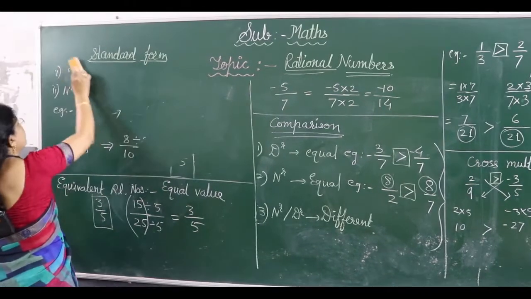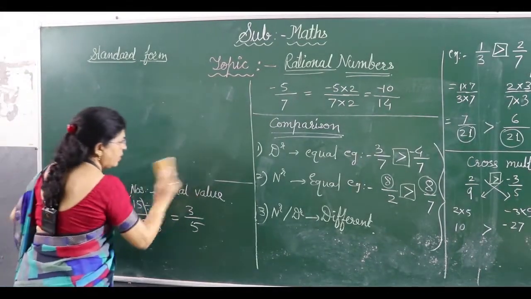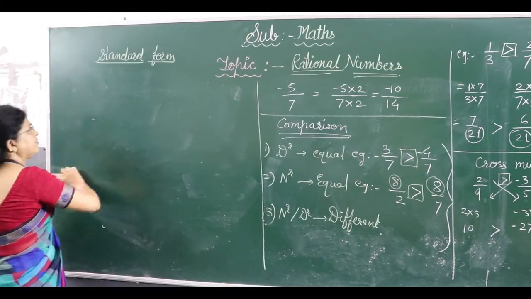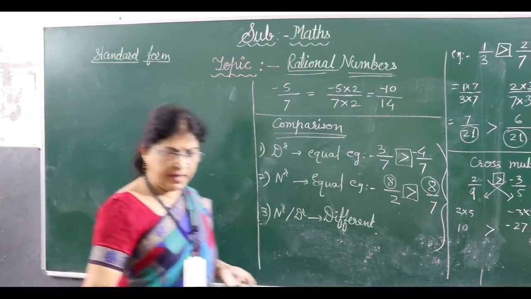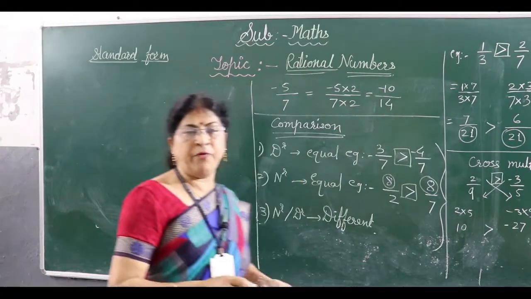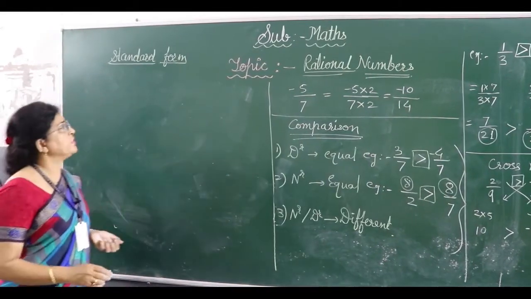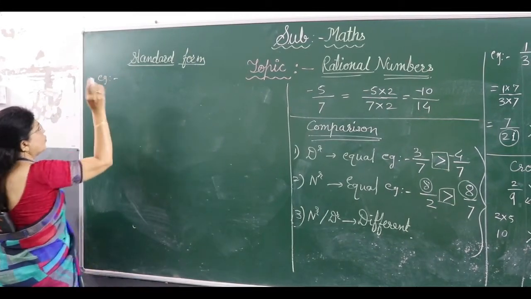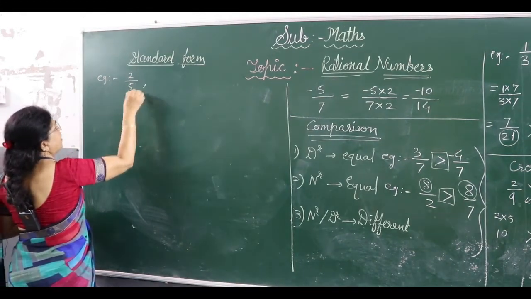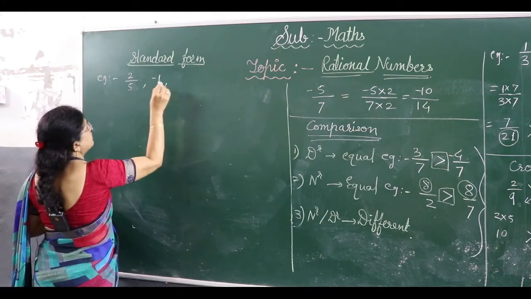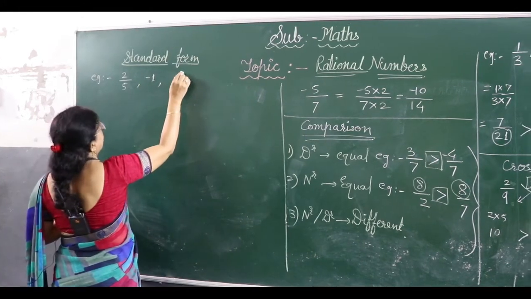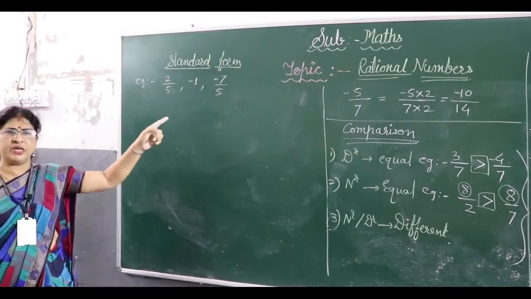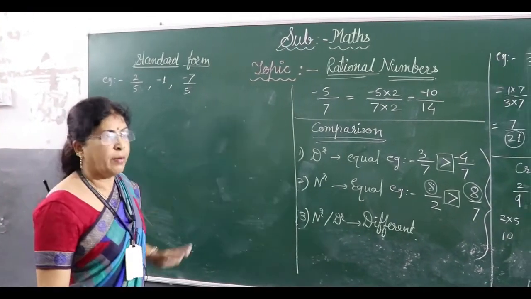Now the next point we will come to: how to show rational numbers on the number line. All of you know what is a number line. You have learned this number line in previous classes, so you are aware of that. Now the steps to show rational numbers on the number line. I will show you the examples first. Let us show 2 upon 5, minus 1, and then minus 7 upon 5. These three rational numbers we are going to show on the number line.